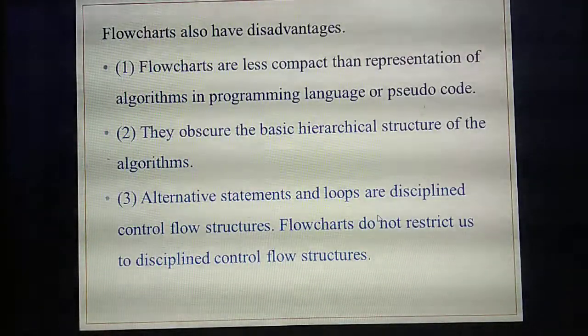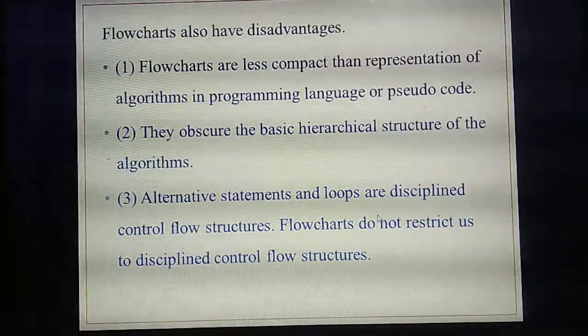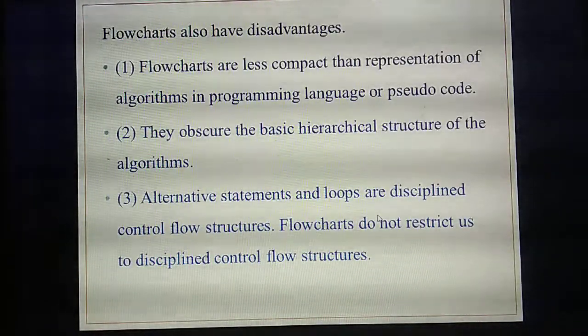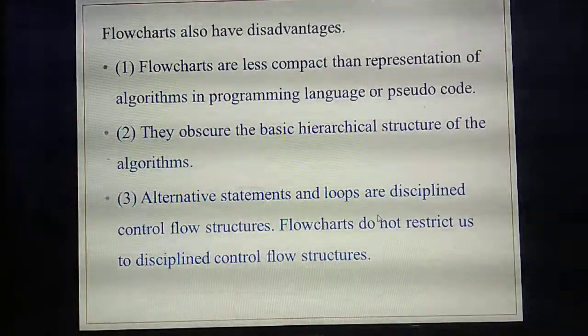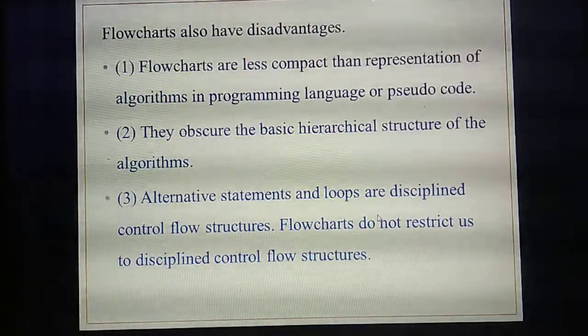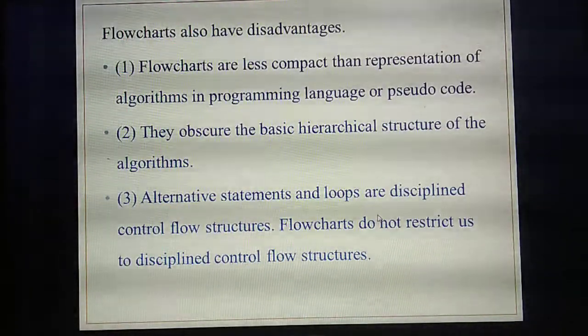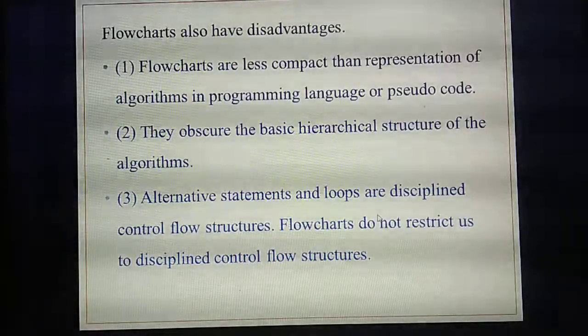Also, the structure of the algorithm is not well represented in a flowchart. What do you mean by hierarchical structure? Just like a tree, one after another: first statement, then second statement, third statement. That hierarchical structure also cannot be obtained in a correct manner.